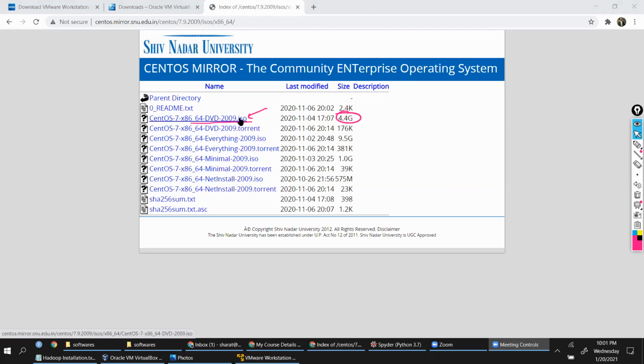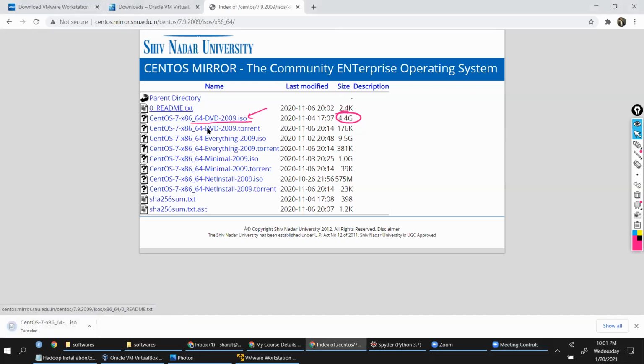Where is the option called index? If I click on this, it will start downloading it. I don't see any index option.